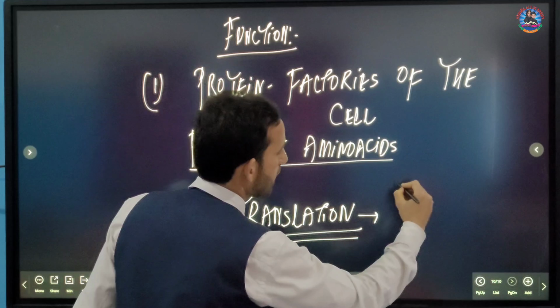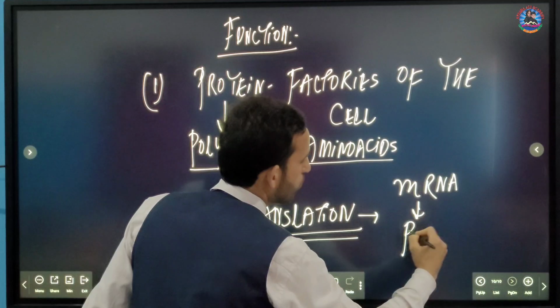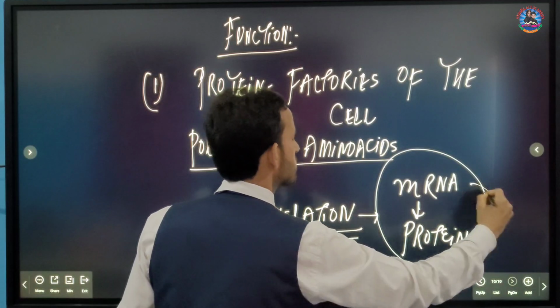So what does it mean now? When the mRNA is converted into protein, we call this mechanism translation.